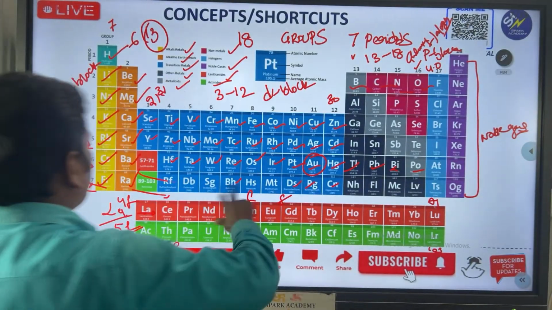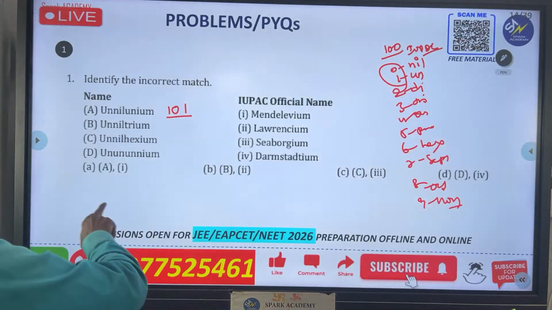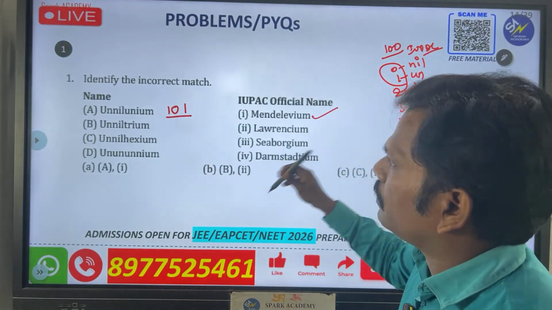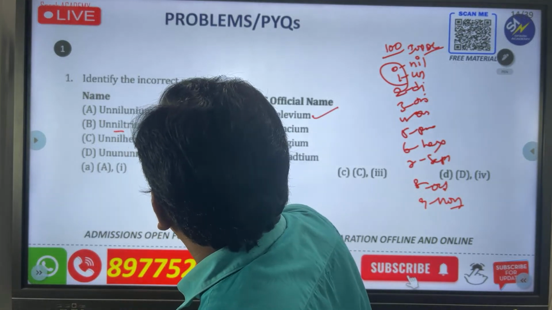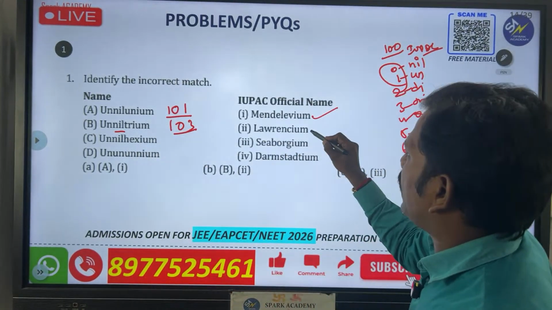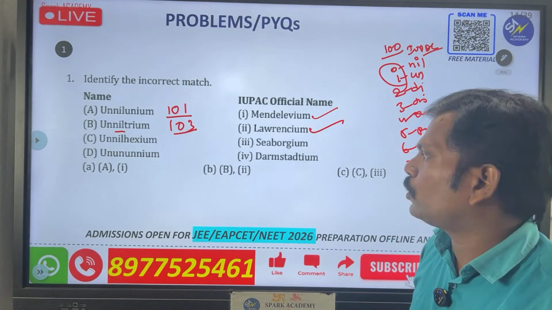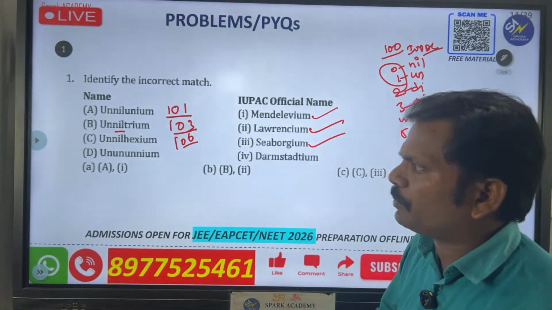Okay na, so like that you have to check and I will tell you right now for your understanding. I am telling one example na, you have to understand this is the one. See that this is the right one. And unniltrium ante enti, un 1, nil 0, tri 3, 103. So that is lawrencium. You already know that it is an f-block element. 103 last untadi, last. Okay na, next one unnilhexium 106 అనేది ఉంటది నాన్న. ఇది సీబోర్జియం, ఇట్ ఈస్ కరెక్ట్.